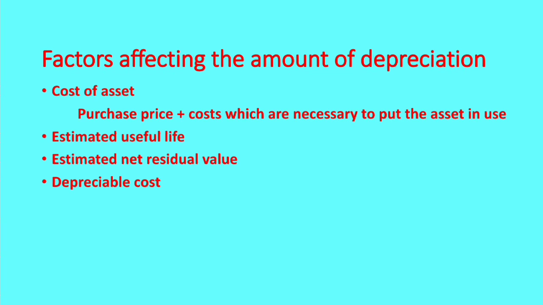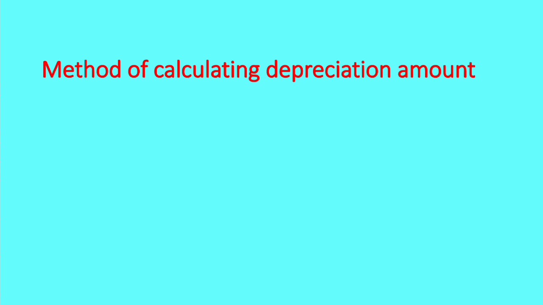Then the next step is the calculation of depreciation. There are different methods for calculating depreciation. The two important methods for calculating depreciation are straight line method and written down value method. First one, straight line method. In this method, depreciation is calculated on the cost of the asset, a fixed percentage on the cost of the asset. The cost of the asset remains the same for every year. Then depreciation also will be the same for all the years.